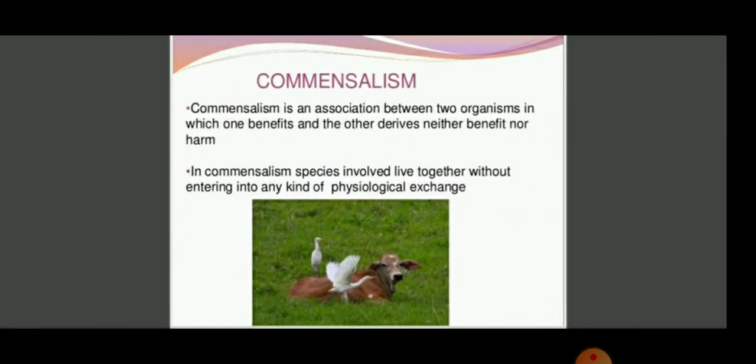The examples of commensalism. Commensalism is an association between two organisms in which one benefits and the other derives neither benefit nor harm. In commensalism, the species involved live together without entering into any kind of physiological exchange.